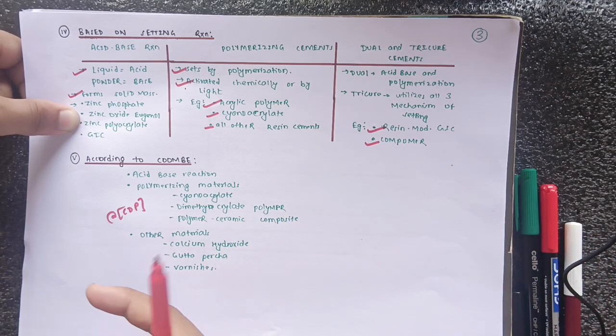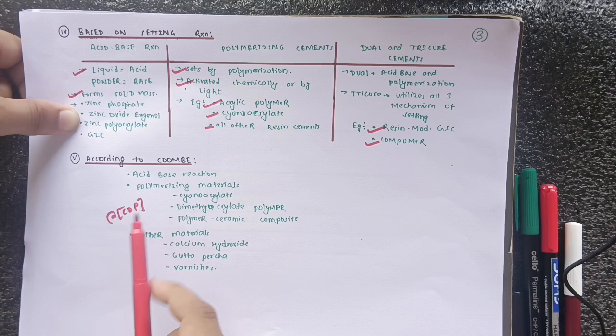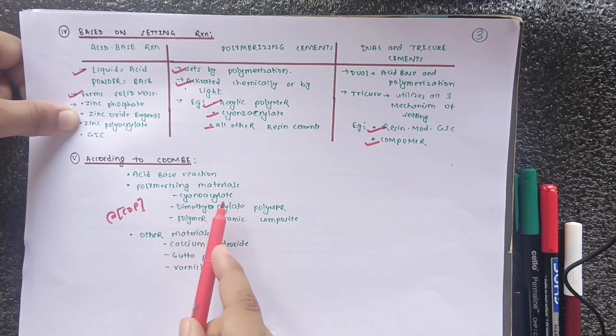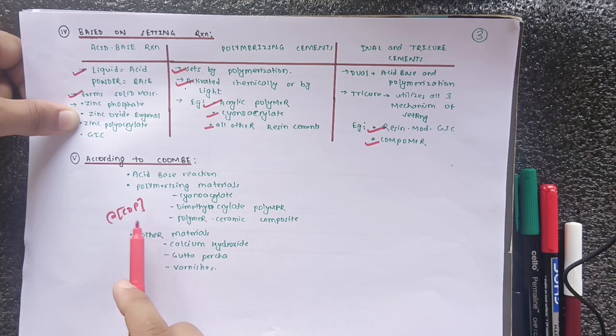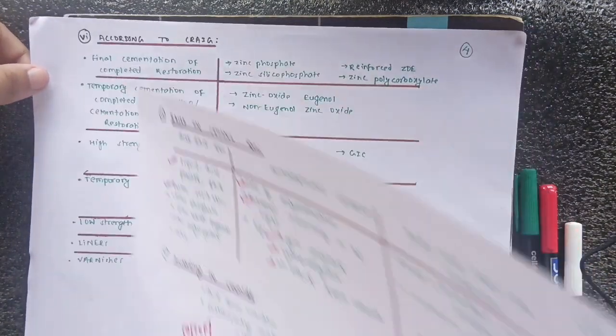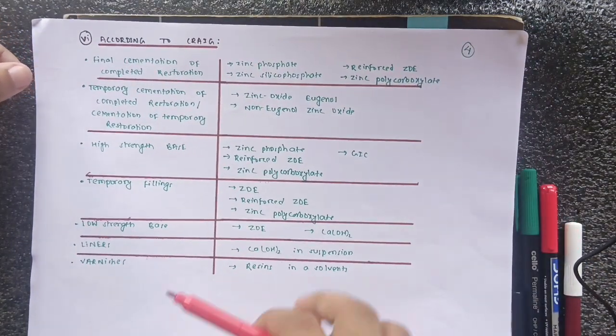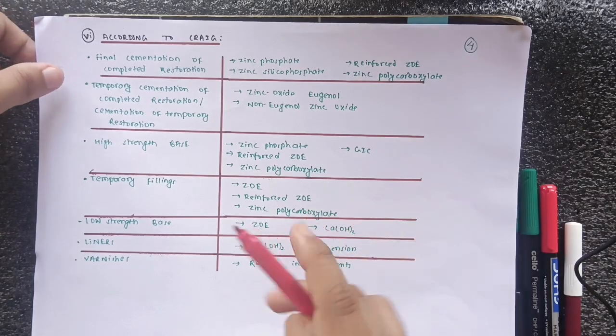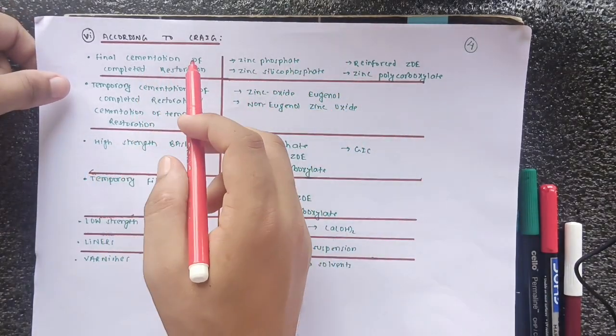So acid base reaction includes this. In polymerizing material it includes cyanoacrylate, dimethacrylate polymer, and polymer ceramic composite, and that is remembered by CDP. And in other materials we have calcium hydroxide, gutta percha, and the varnishes. Now our last classification is the one given by Craig. It is also given by a scientist.